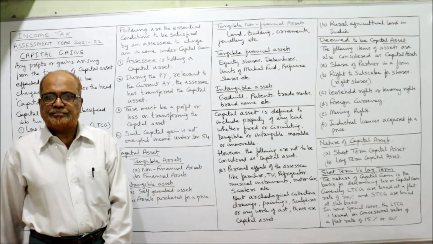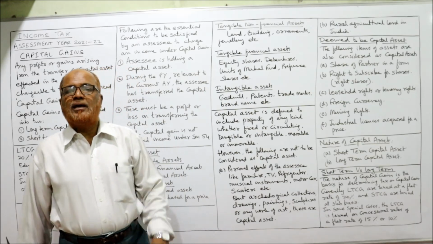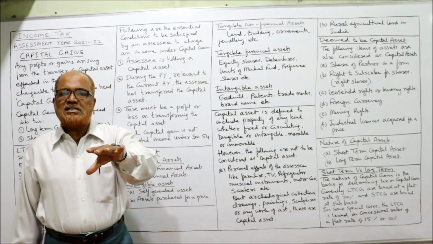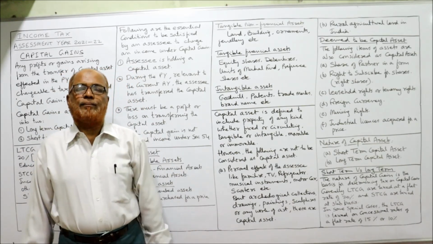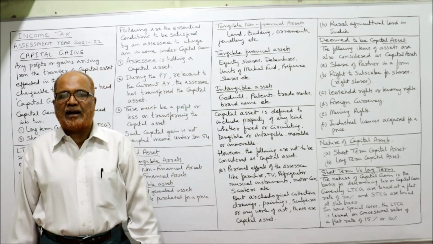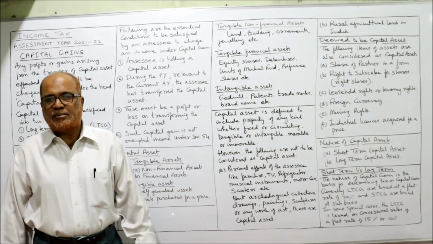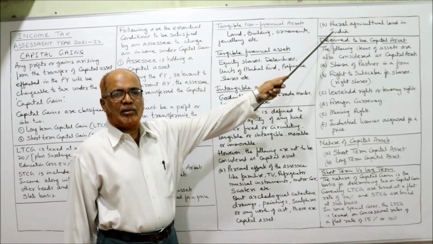Second one, rural agricultural land in India. If a person is having agricultural land in rural area and during the previous year he has transferred the agricultural land, any gain arising is not taxable. So these two items you have to remember.